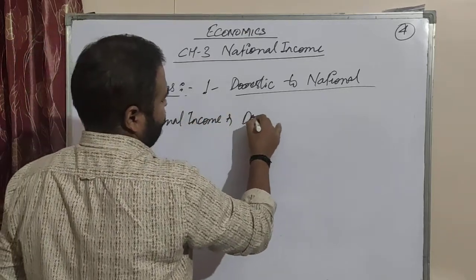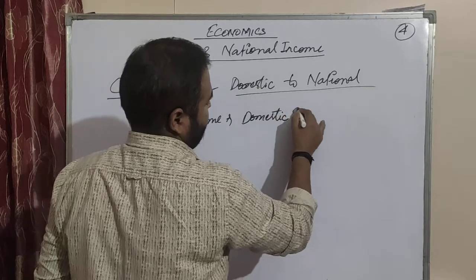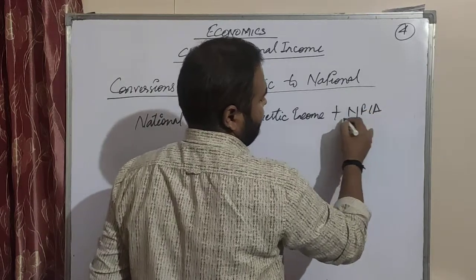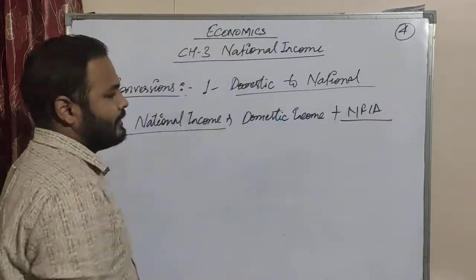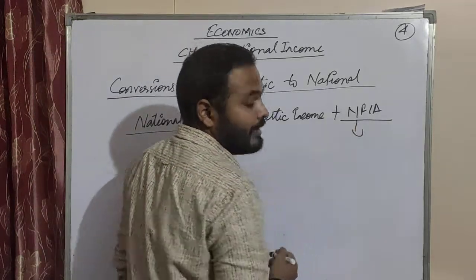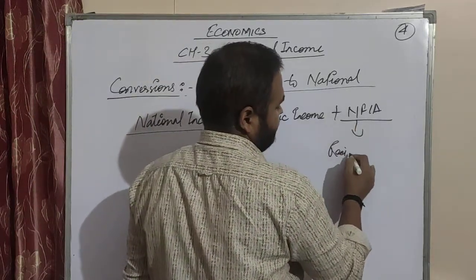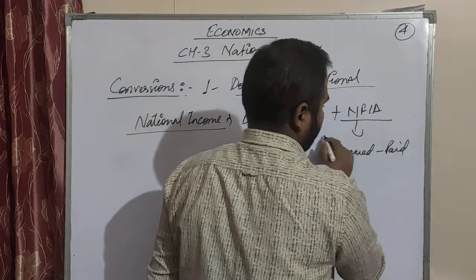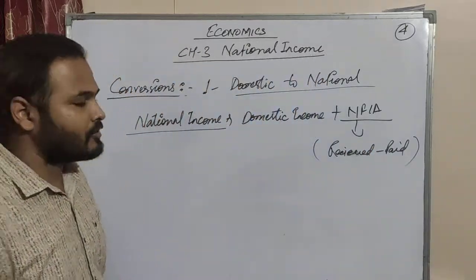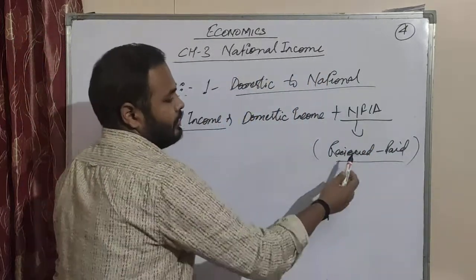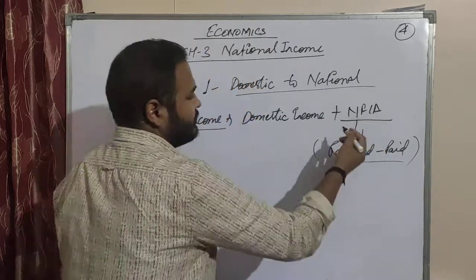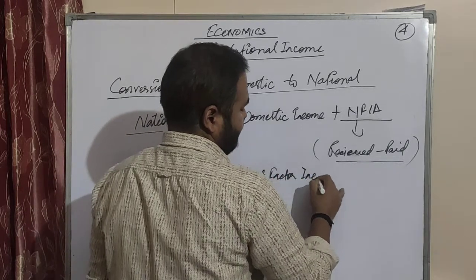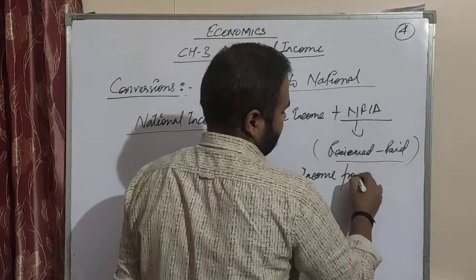So that is domestic income plus NFIA, that will give you national income. What is NFIA? That is received minus paid, that I told you. You can check the previous class. Received minus paid, that is NFIA, means net factor income from abroad.